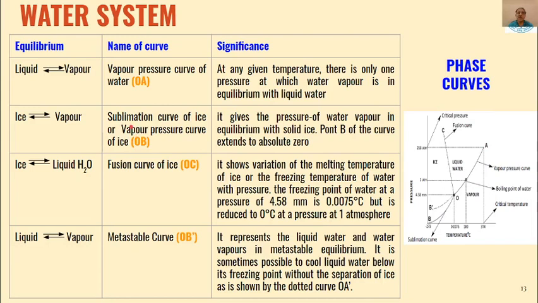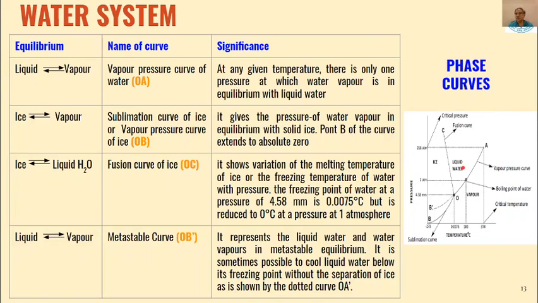Then second is the sublimation curve of ice or vapor pressure curve of ice, that is OB. This is vapor phase, this is solid phase. So ice is in equilibrium with vapor. This is sublimation. Sublimation means that solid is directly converted into vapor without changing into the liquid state.